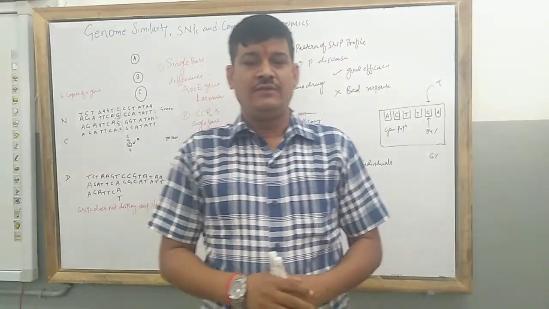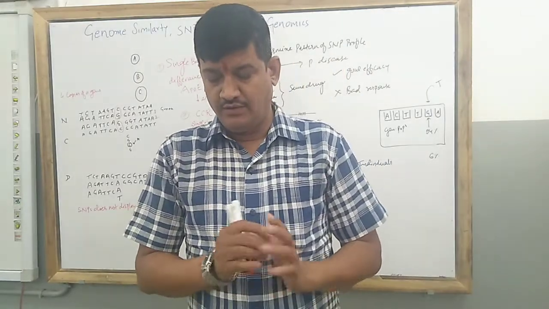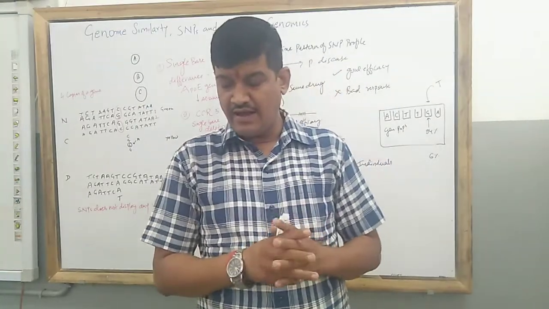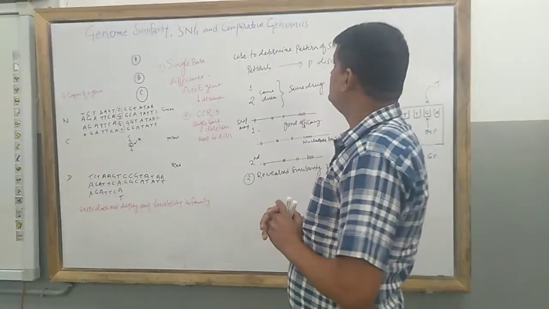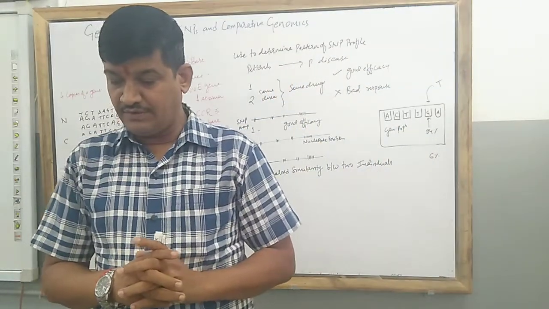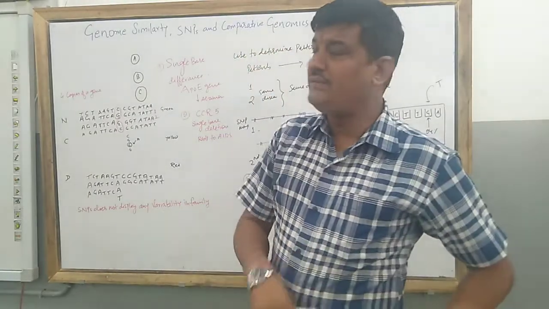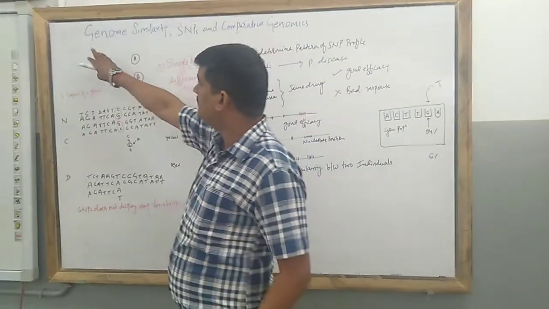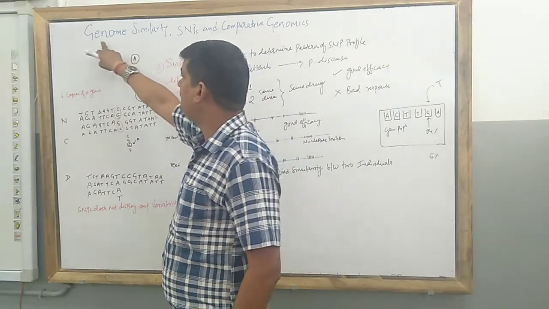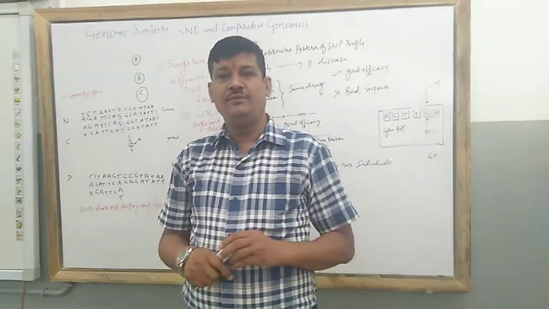Once again, welcome students. Today we will talk about the topic genome similarities, SNPs and comparative genomics. This is the second subtopic of the chapter genomics, proteomics and bioinformatics. In the previous lecture, we understood the meaning of genome. Once again I would like to repeat it. Genome is the total set of chromosomes of an individual.